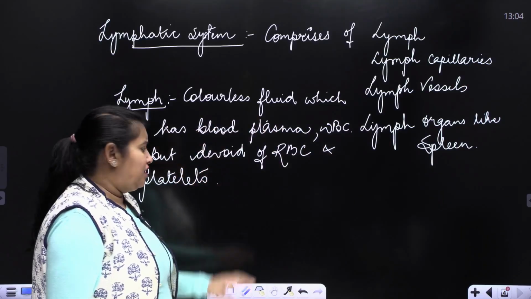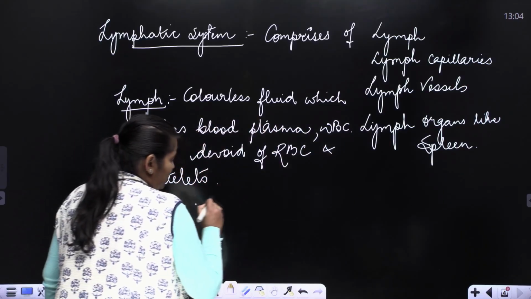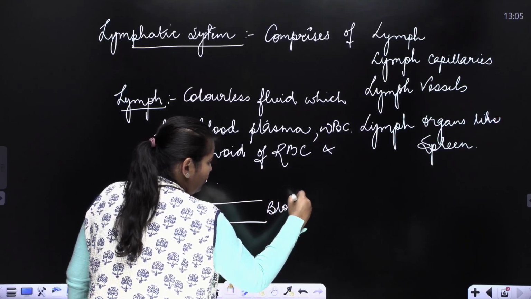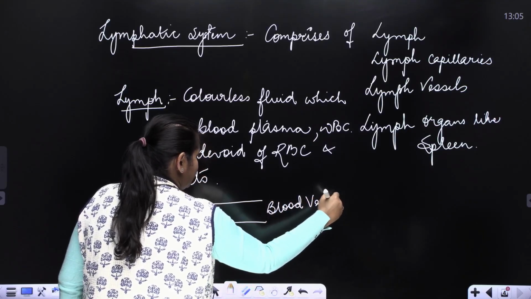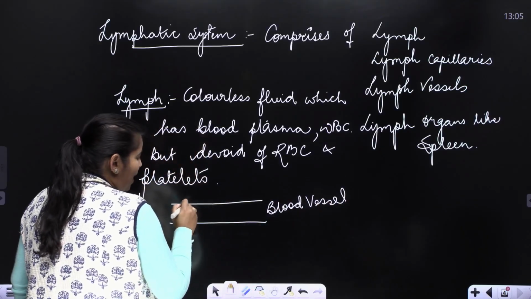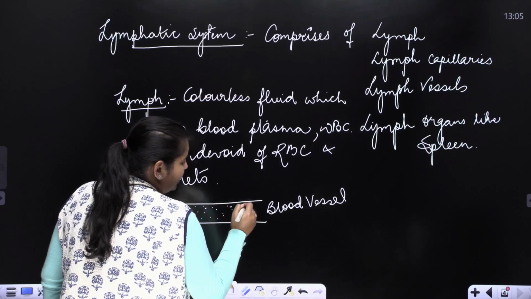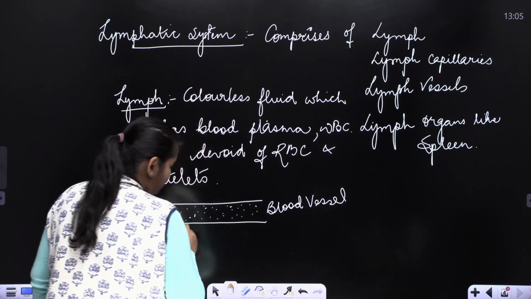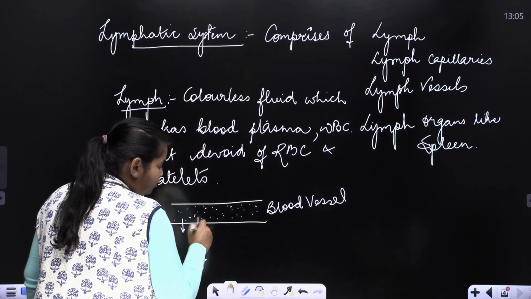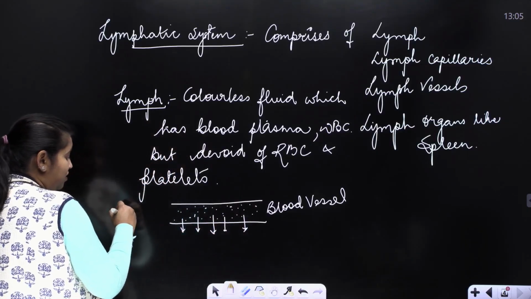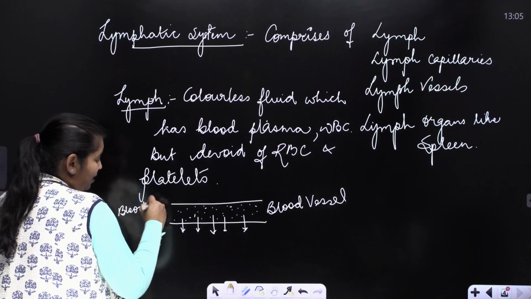How is it created? Now see. This is the blood which is flowing in the blood vessel. Part of this blood plasma and the WBC has the capacity to ooze out from the walls of the blood capillary. Now this is the blood capillary.